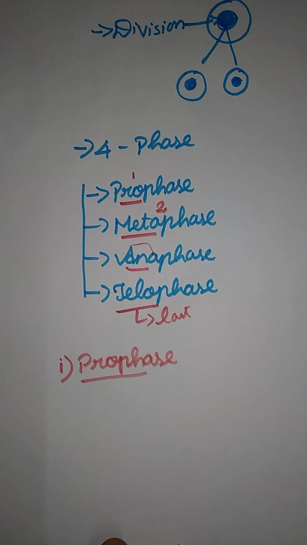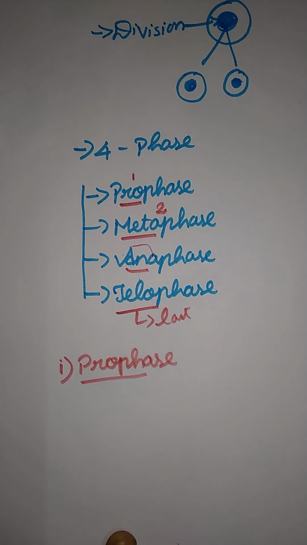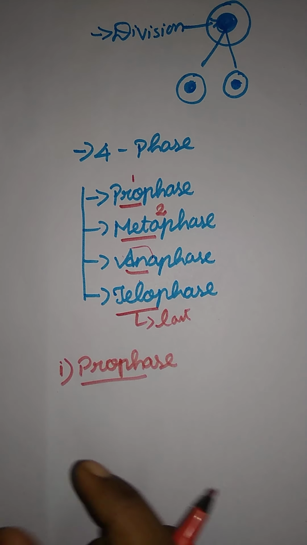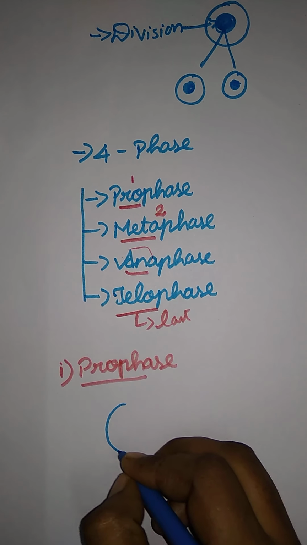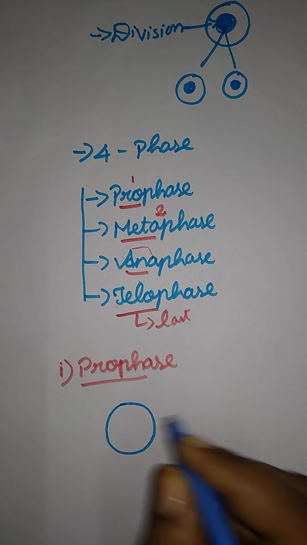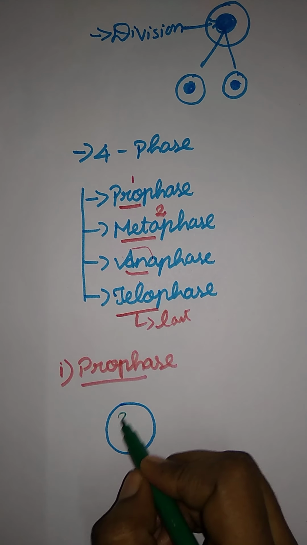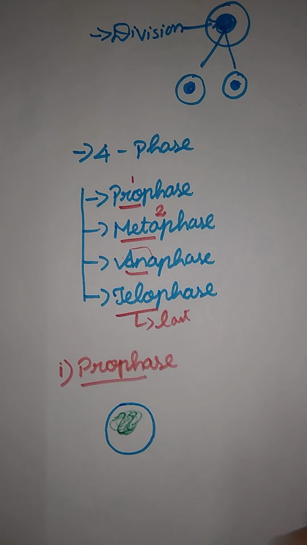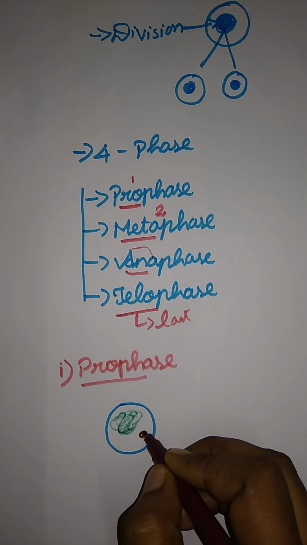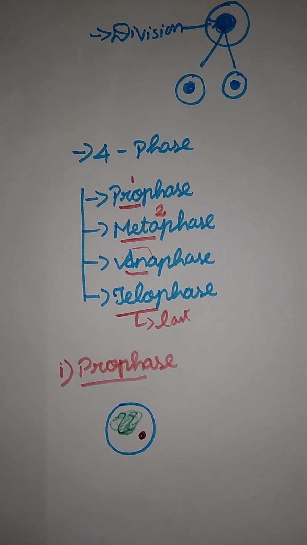Prophase is the first stage, the first phase of cell division. Here chromosomes get shorter and thick. Before the cell division, how are the cells presented? Just like this. Here chromosomes are present, and they have a nucleus. A normal cell usually has chromosomes and a nucleus like this.